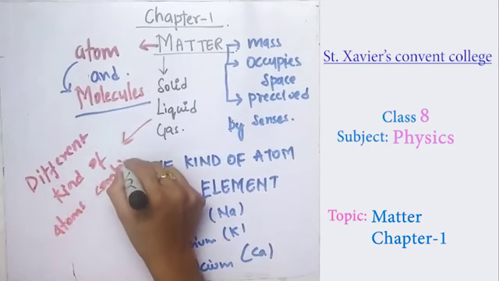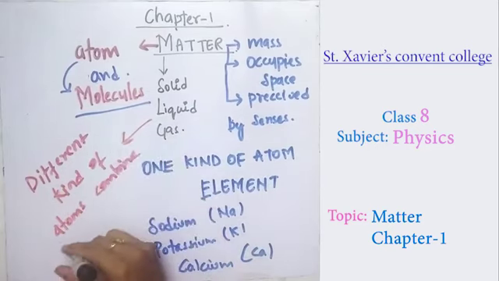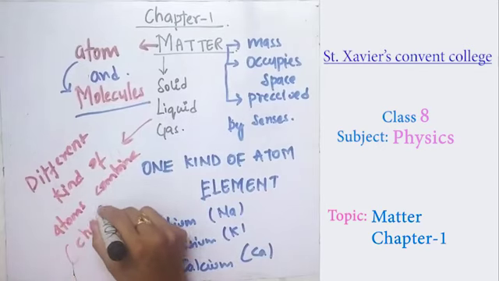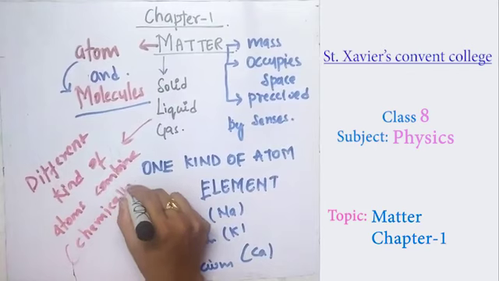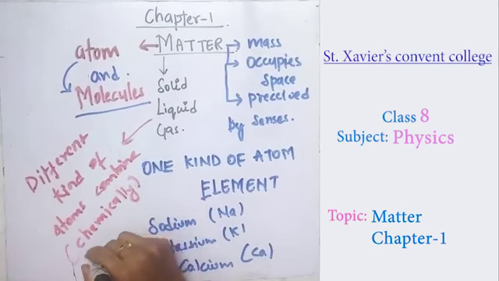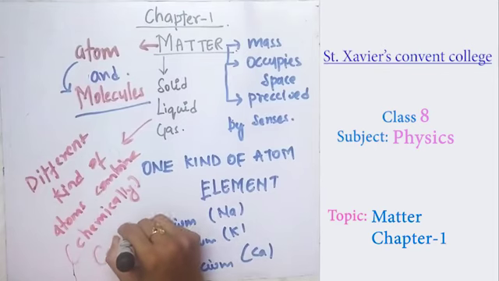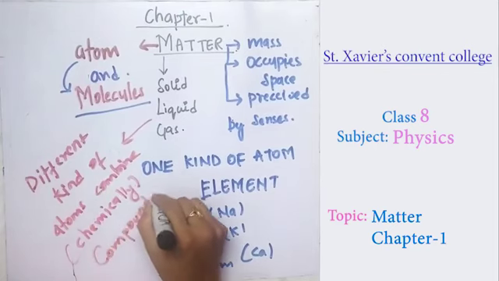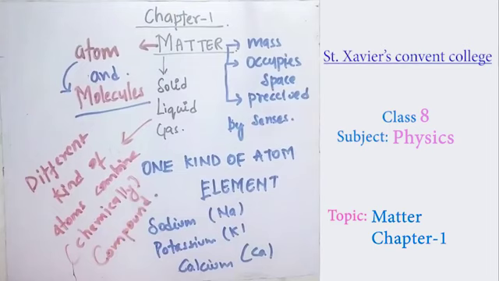They form a combination chemically. Basically they do not combine automatically; they are made to combine, like in a chemical reaction, and that is known as a compound. A compound can be HCl or water, H2O. So these are basically compounds.